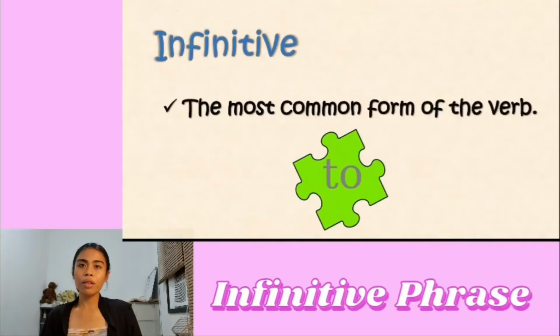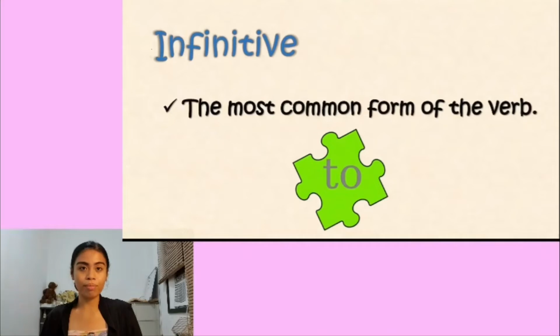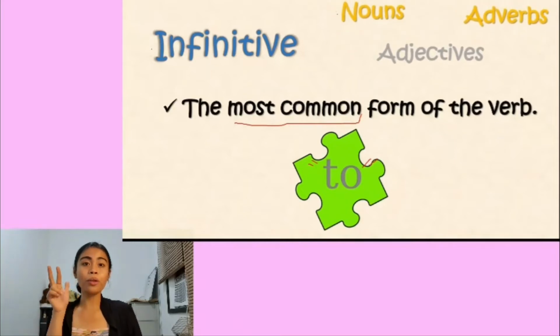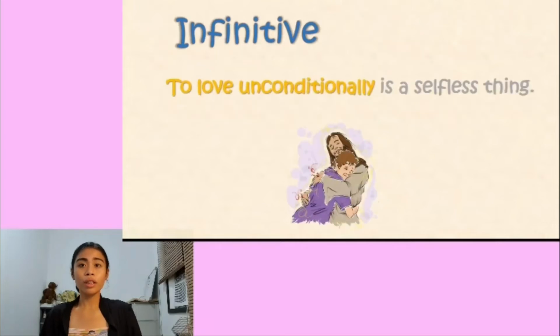We should know that the infinitive is the most common form of the verb. And the sign that it's an infinitive is the word to. To. Remember that infinitives could function as nouns, adjectives, or adverbs. So let's have an example. To love unconditionally is a selfless thing. It's easy to catch an infinitive phrase, right? So here, to love unconditionally functions as a noun and a type of verb phrase, which is an infinitive phrase.